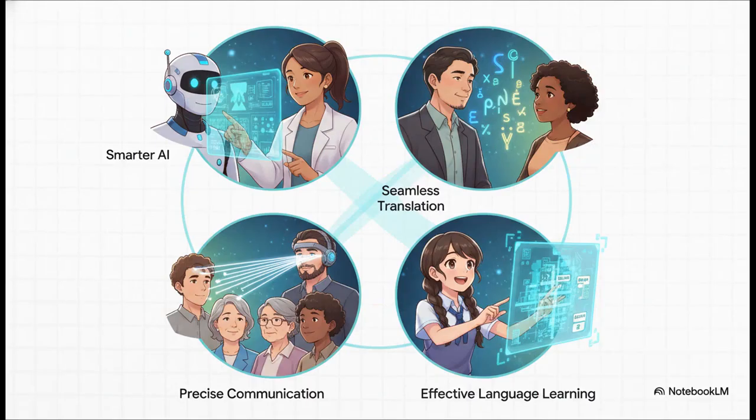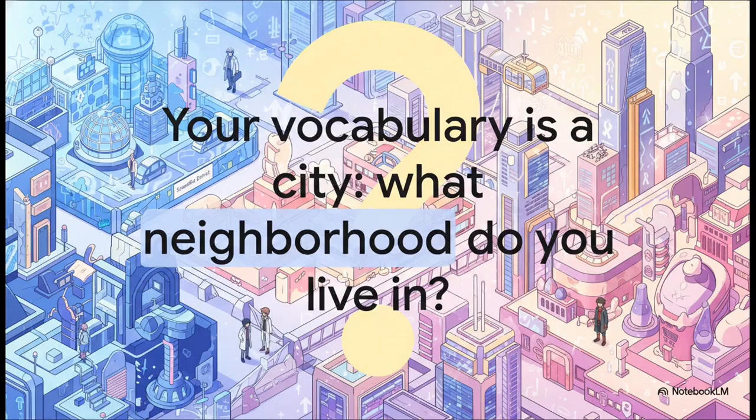Because this blueprint, it's literally what allows us to build smarter AI that can actually understand meaning. An AI can learn that the bank in riverbank and the bank in financial bank are totally different words because they live in completely different neighborhoods of the city. It's the engine behind better machine translation tools. And on a personal level, knowing this map helps all of us become more precise communicators and more effective language learners.